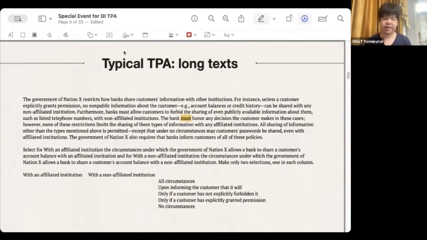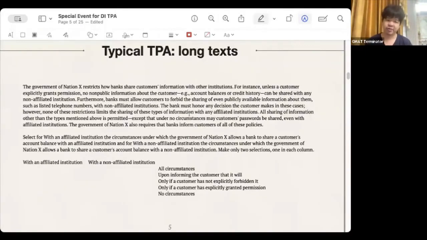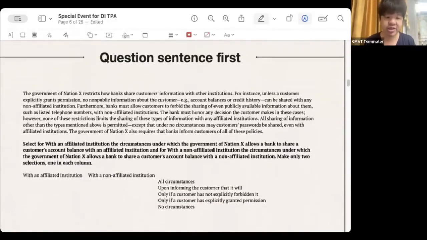Come on, everyone. Let's look at the first question. First of all, if you look at the first question on the screen, you will find that it has no numbers. So this should not be a math-related TPA question. It is a verbal PPA question. What is our first reaction? Our first reaction is to look at the question first. Let's take a look at what this question is about.